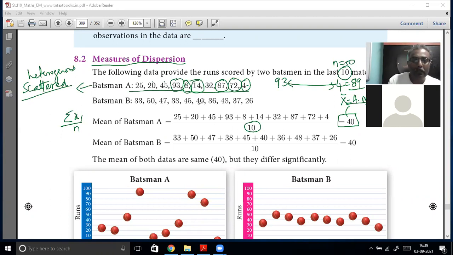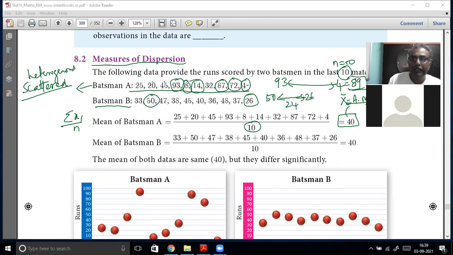He is also scoring 10 scores. But what is his lowest score? Batsman B, what is his lowest score? Lowest score, sir, 26. Yes. What is his highest score? 50, sir. 50. See, what is the range? Range is 50 minus 26. Very small range. This range is only 24.